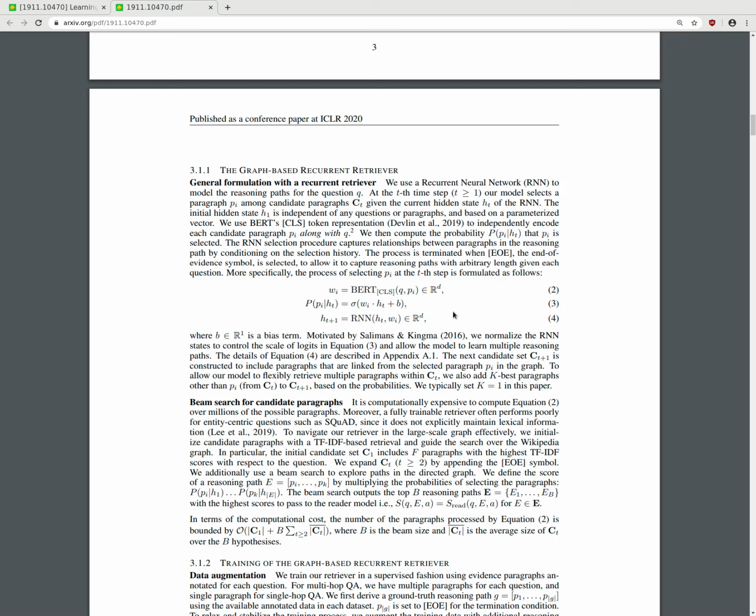We use BERT's pair and class token representation to independently encode each candidate paragraph p_i along with the question. We then compute the probability that p_i is selected. The RNN selection procedure captures the relationship between paragraphs in the reasoning path by conditioning on the selection history. The process is terminated when the end-of-evidence symbol is selected, to allow it to capture reasoning paths of arbitrary length given each question. More specifically, the process of selecting p_i at the t-th step is formulated as follows.